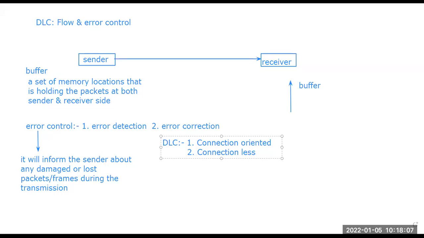Maybe one of the packets can reach very fast, and one packet can reach very slowly, depending upon what path the packet has chosen. They have independent options. So the frames do not have any type of order when they get out from the sender side, but there is some ordering scenario when they are received at the receiver side.